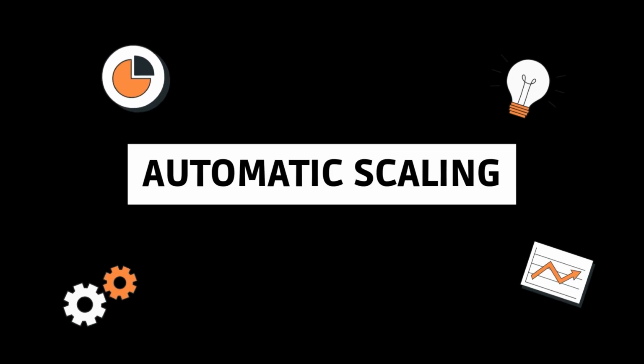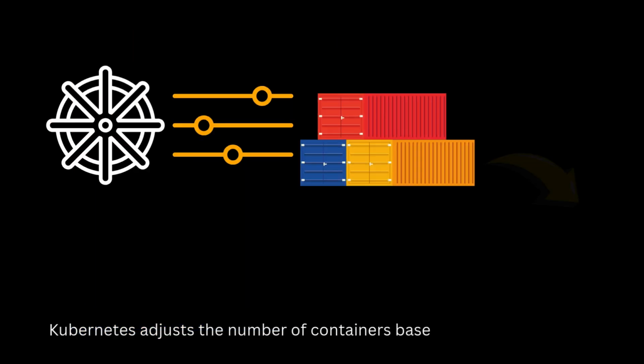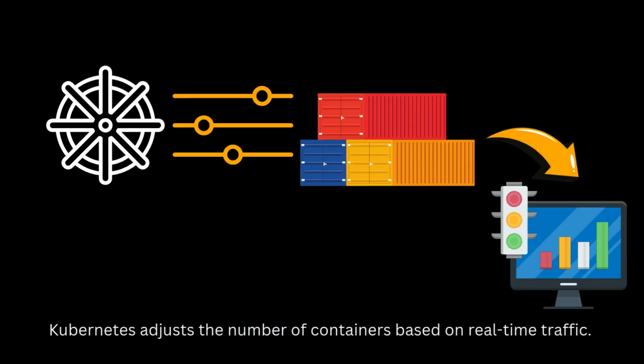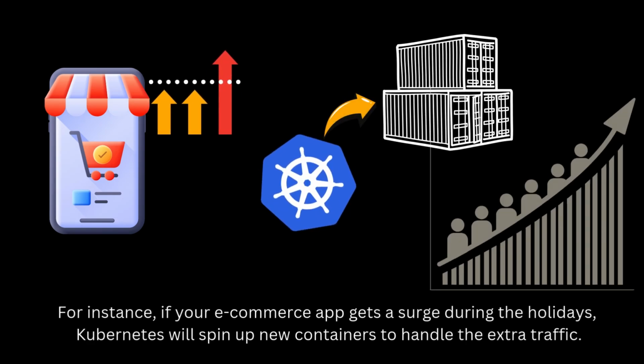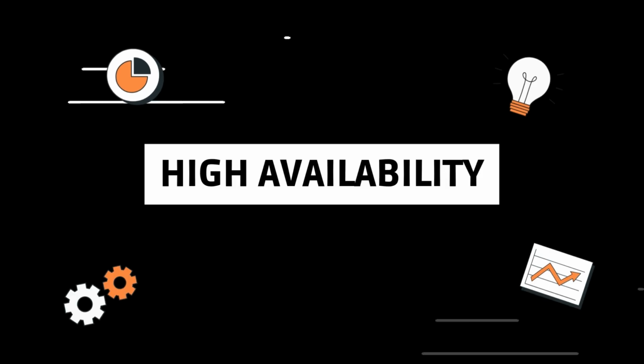Why Kubernetes is important for cloud apps. Automatic scaling. Kubernetes adjusts the number of containers based on real-time traffic. For instance, if your e-commerce app gets a surge during the holidays, Kubernetes will spin up new containers to handle the extra traffic.